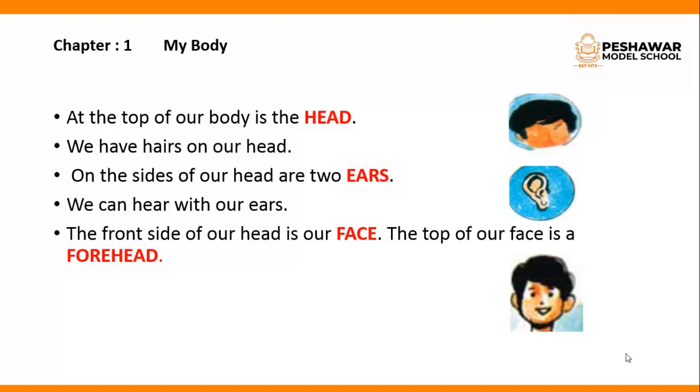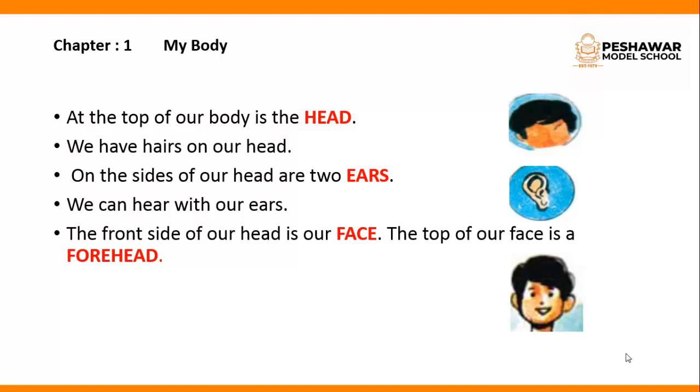Number two is ears. On the side of our head are two ears. How many ears do you have? We have two ears. All the human beings have two ears. We can hear with our ears. What can we do with our ears? We can hear different sounds with our ears.